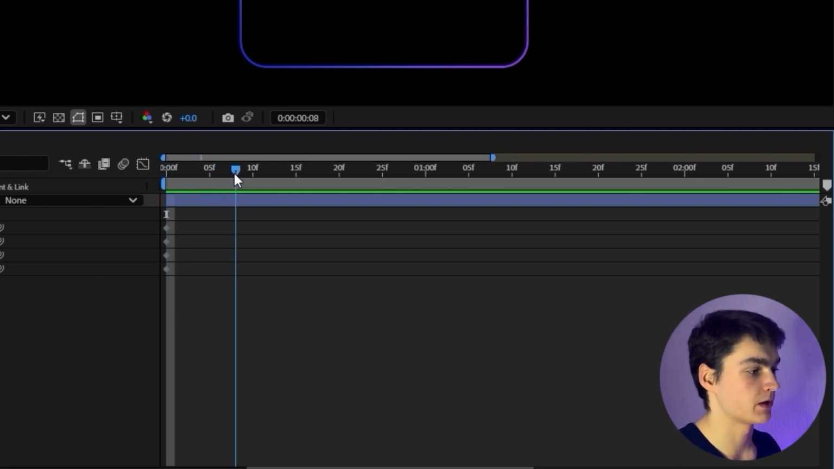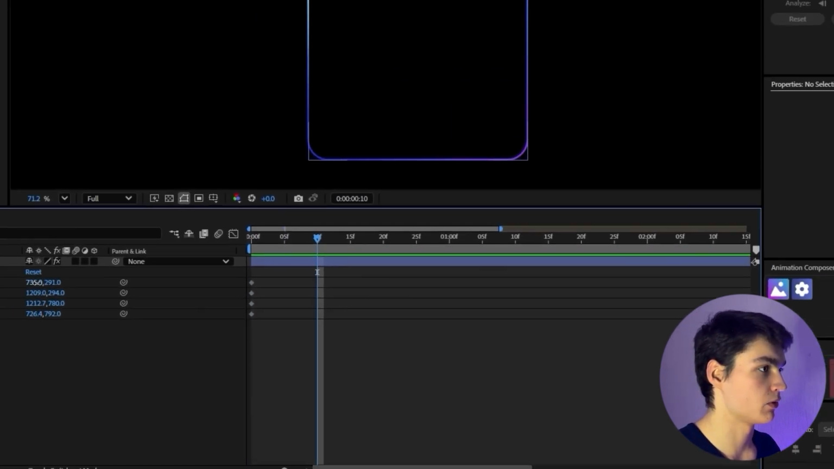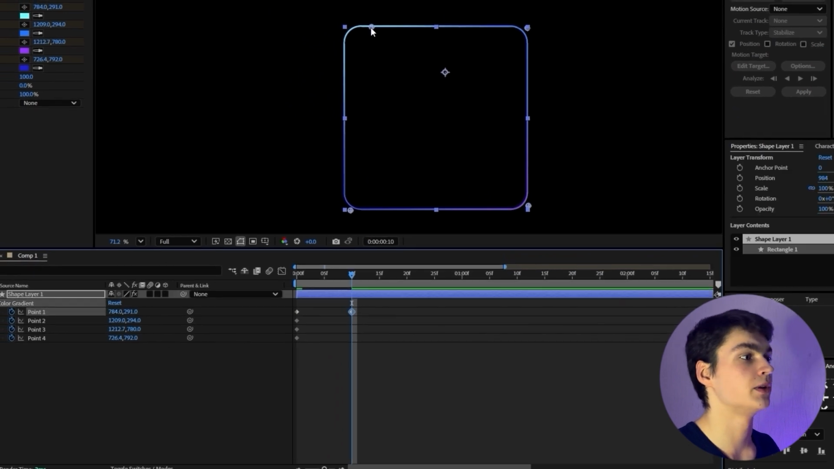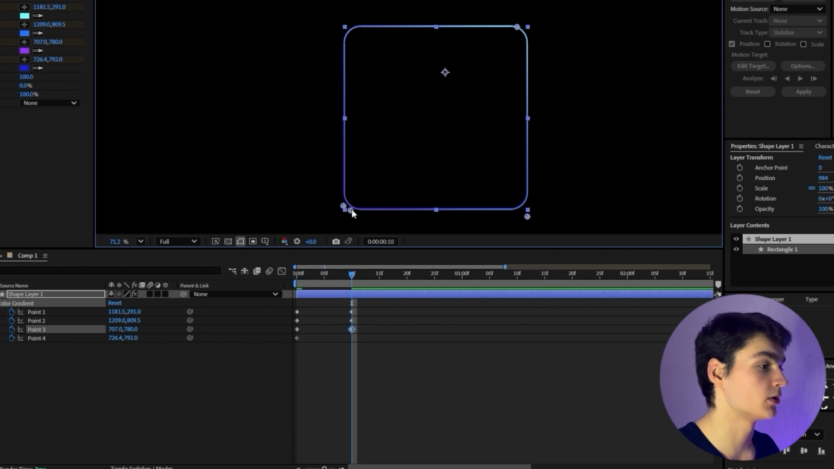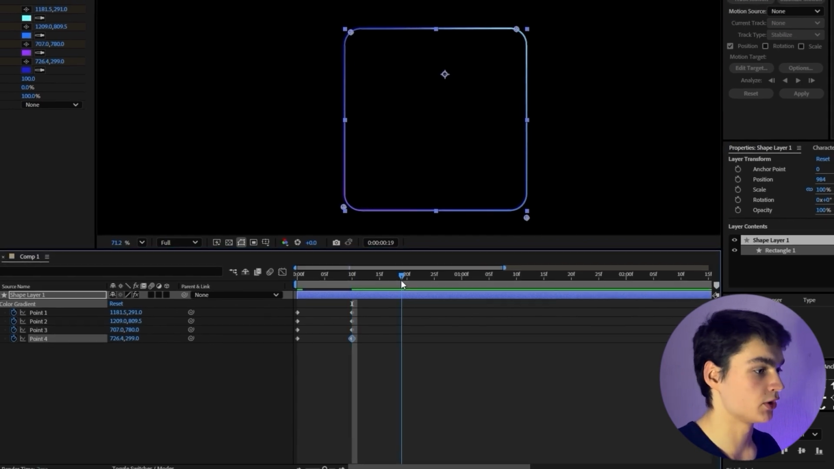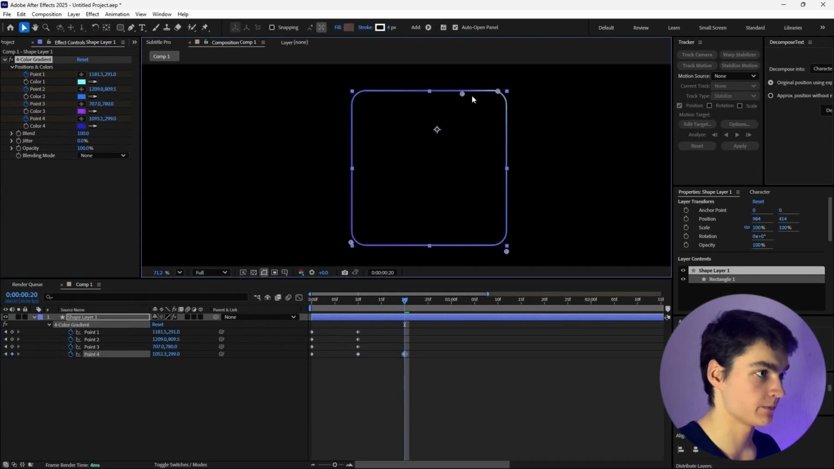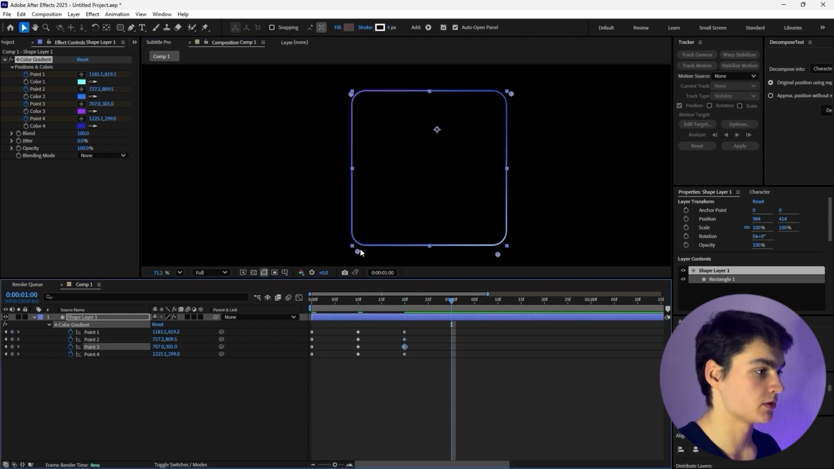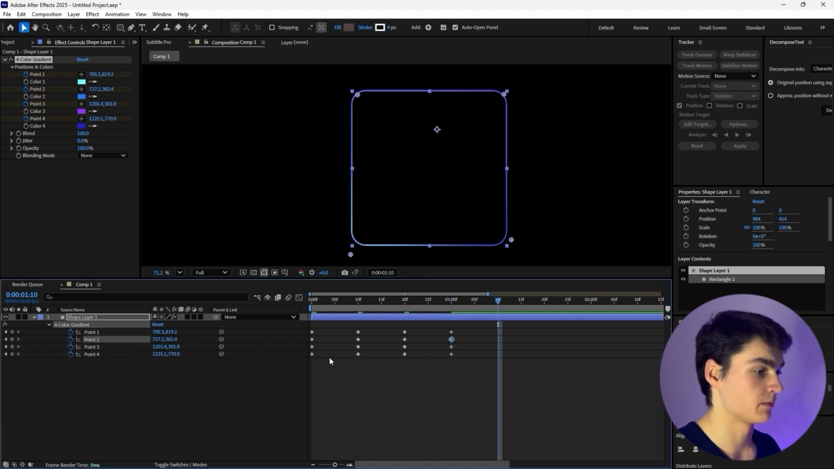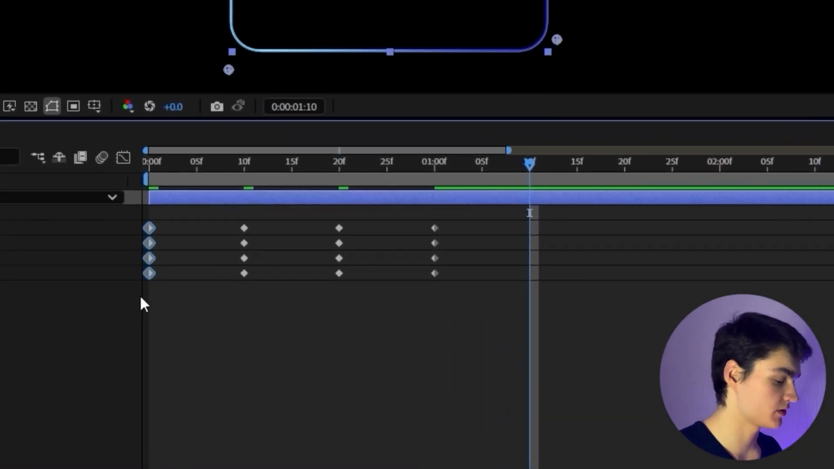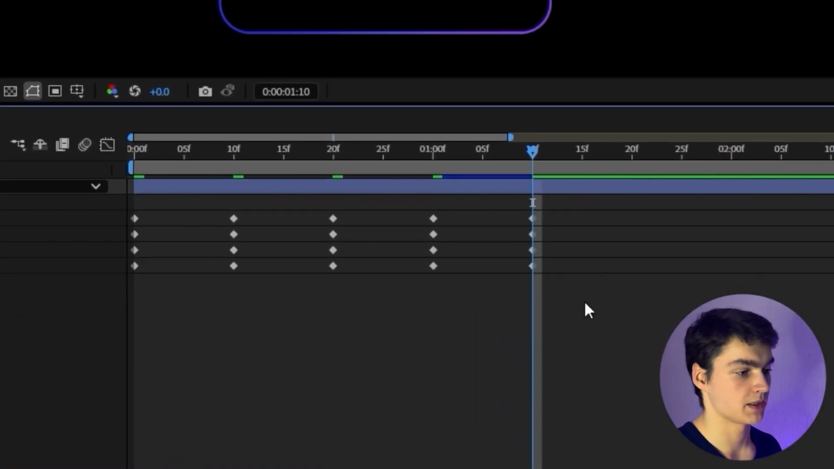I like to go 10 frames into the composition, select point 1, and go to the next corner. Select point 2, go to the next corner. So you're going to move each point into the next corner, and you're going to do this 3 times. So this was the first one. Now it's the second time. And now is going to be the third time. And then you're going to go another 10 frames, and you're going to copy the first keyframes, because the 4th rotation is basically going back to the original position.